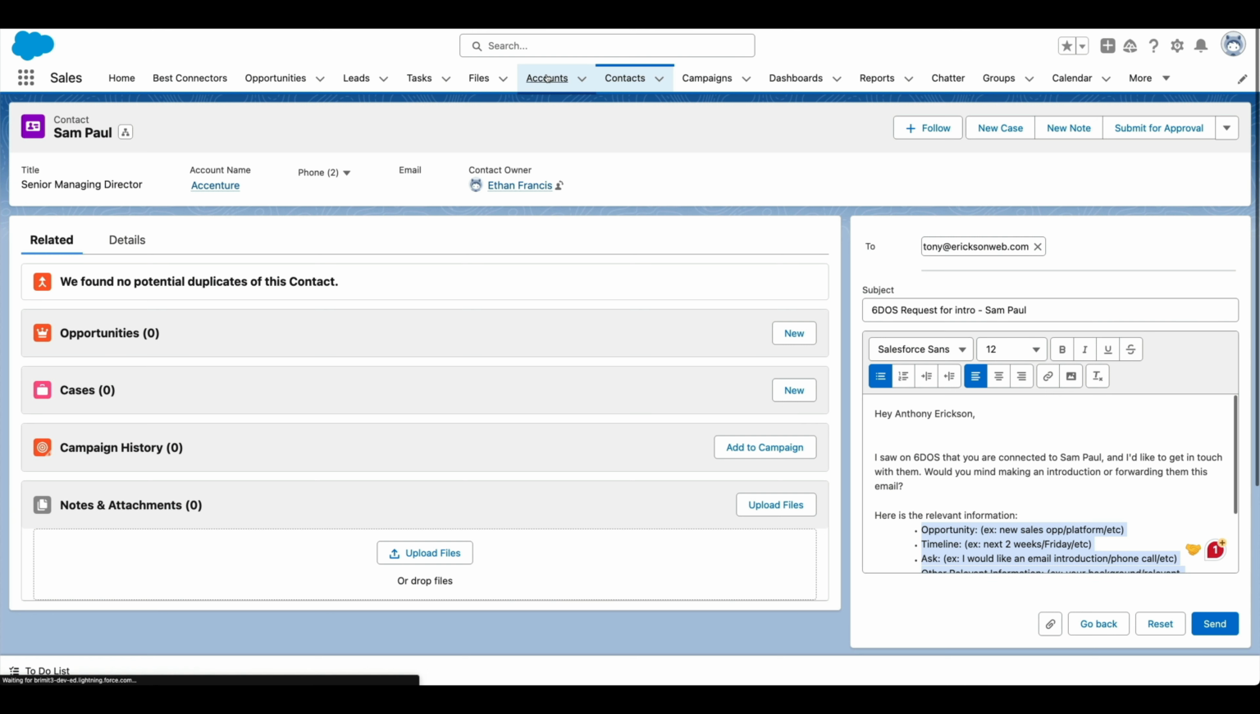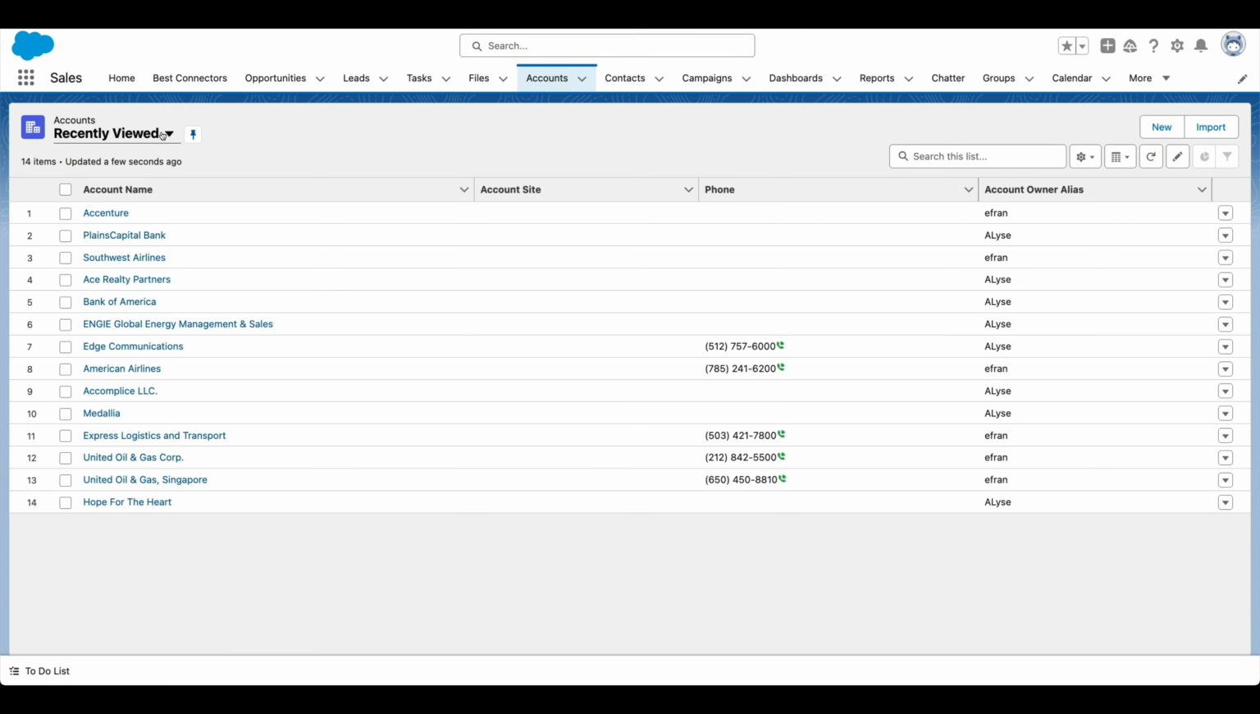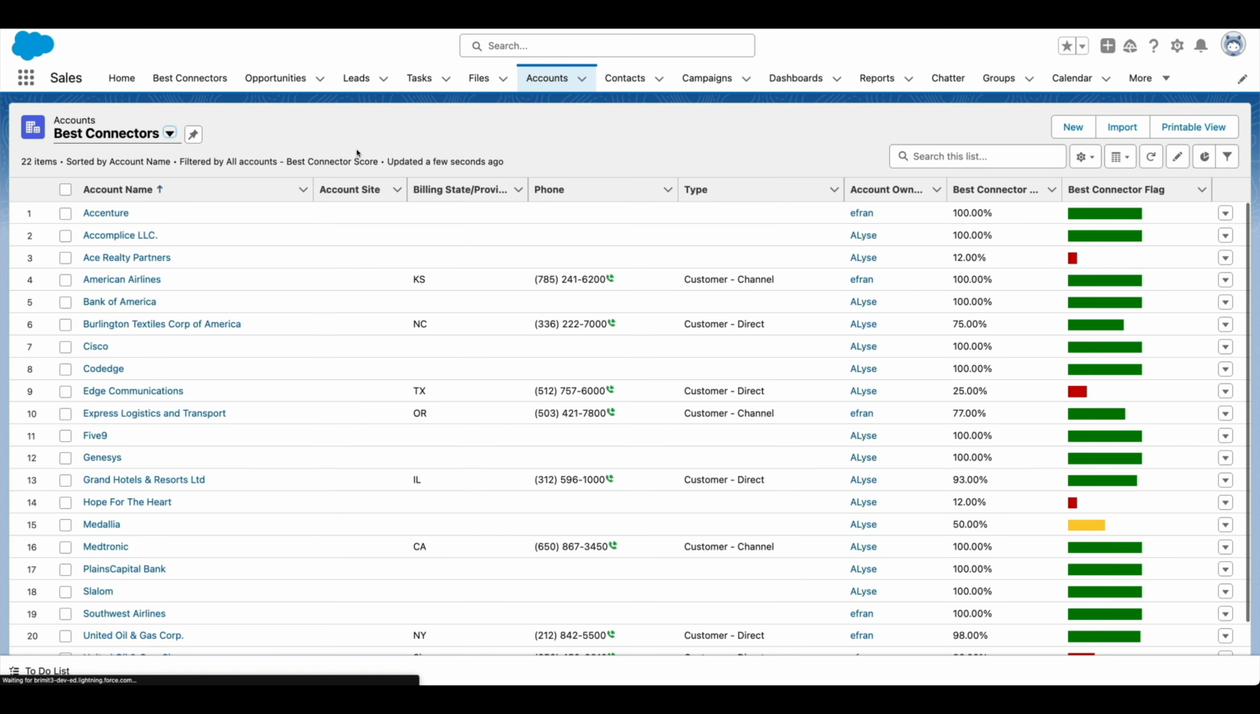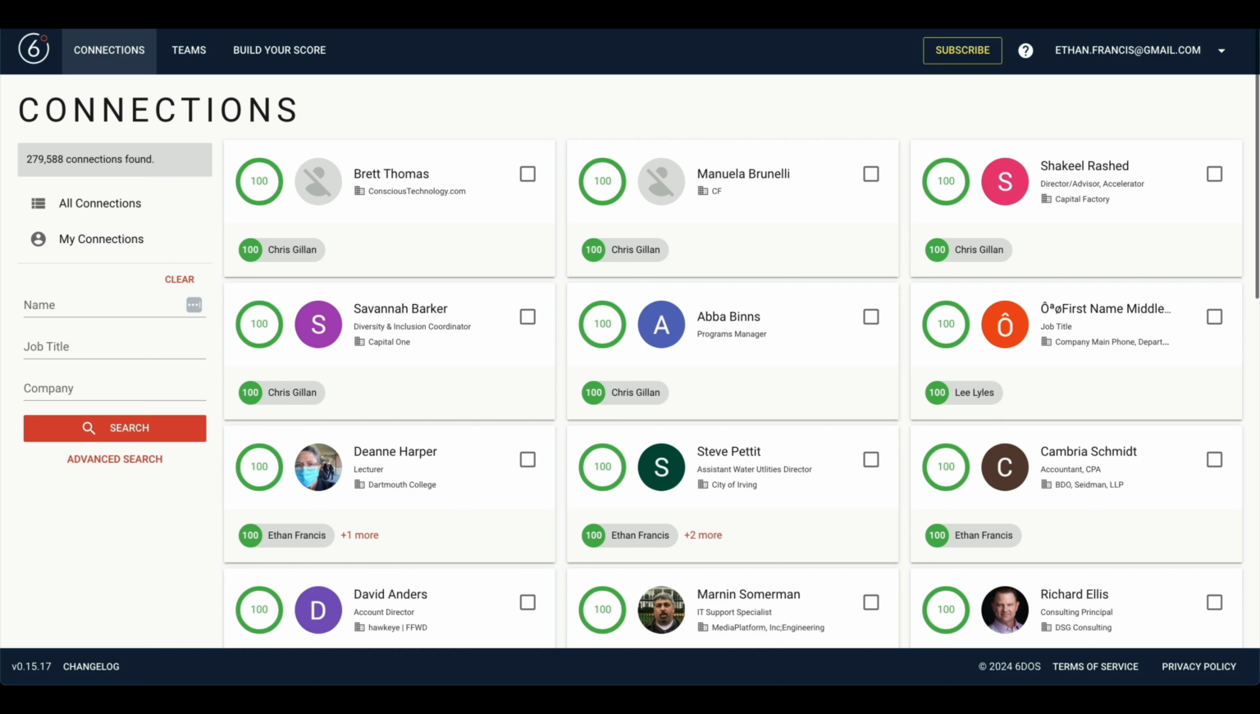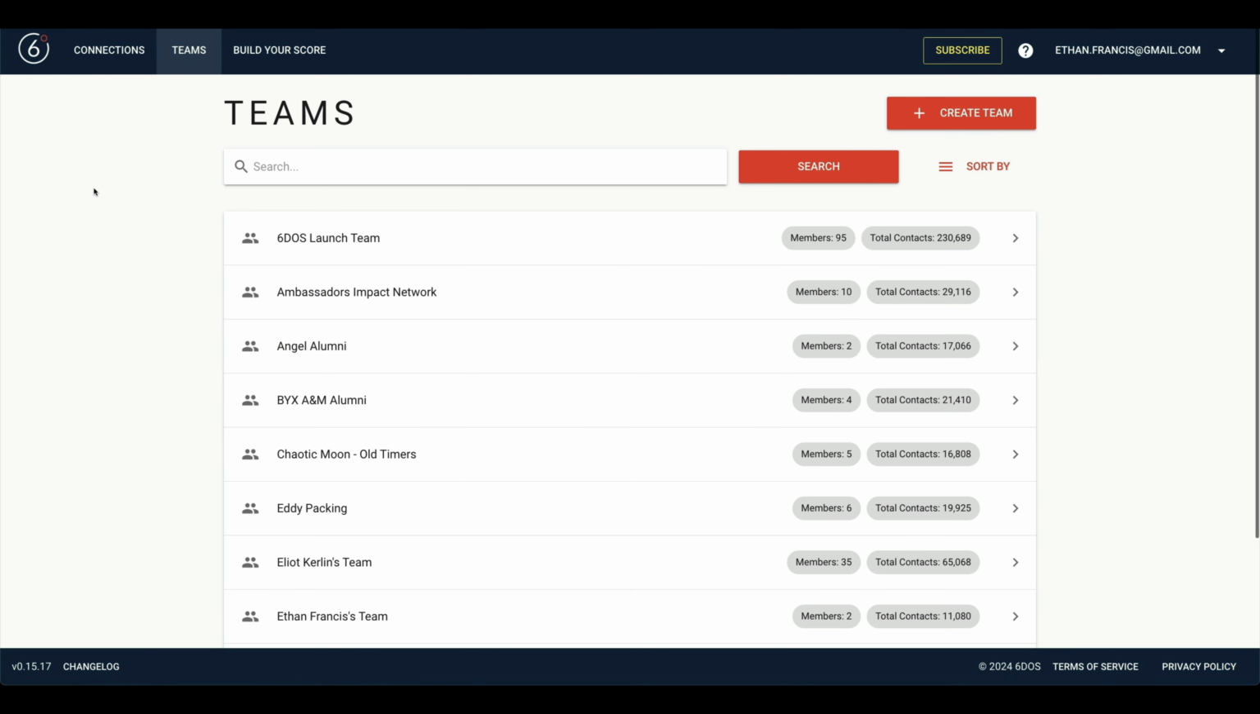So beyond that, if you look at your account views, I can see who my best connectors within the accounts are. And if you want to see the fundamental platform behind this, this is all feeding out from the 6DOS platform. If we jump into 6DOS, everything comes from Teams. This is the multi-tenancy or federated piece where I, Ethan, do currently work at Five9, the corporation, but that does not define me. I went to Texas A&M. I have other affinity groups.